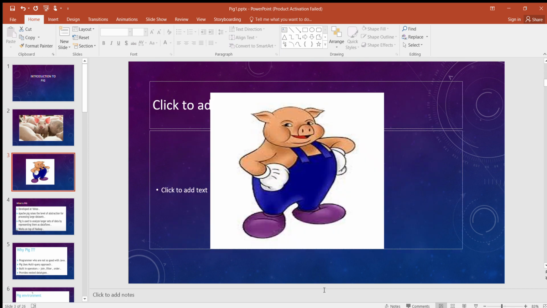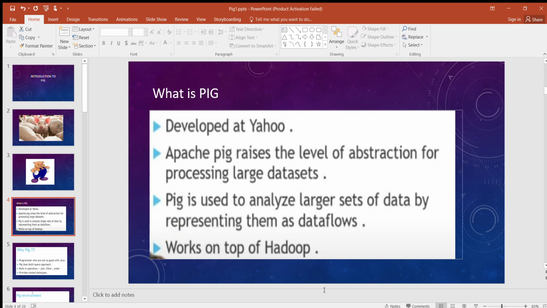Now, what is Pig? In 2006, Apache Pig was developed as a research project at Yahoo, especially to create and execute MapReduce jobs on every dataset. In 2007, Apache Pig was open sourced via Apache Incubator. In 2008, the first release of Apache Pig came out. In 2010, Apache Pig graduated as an Apache top level project.